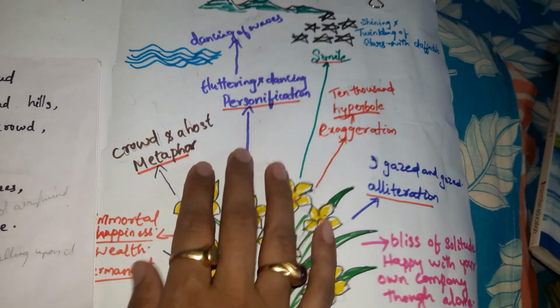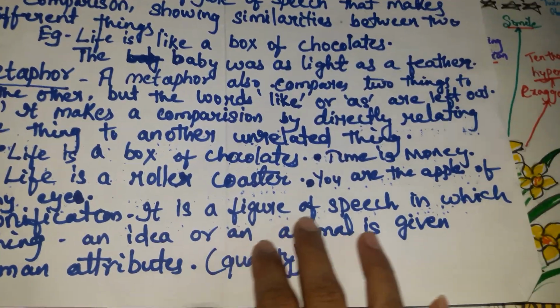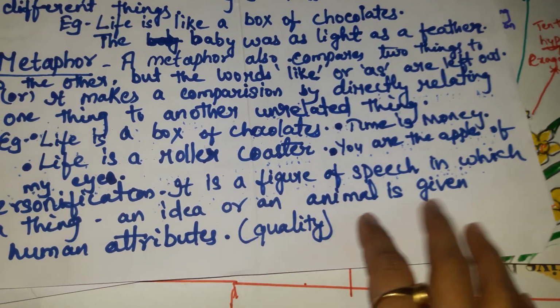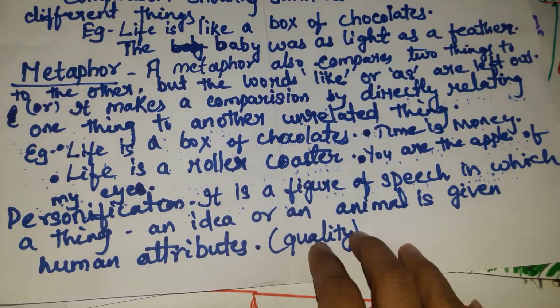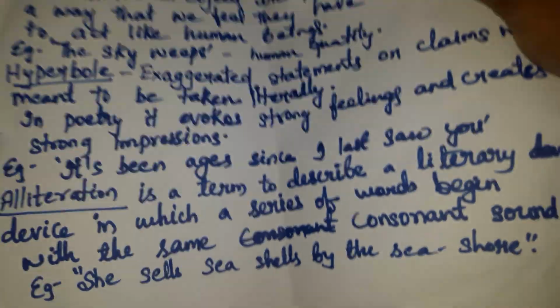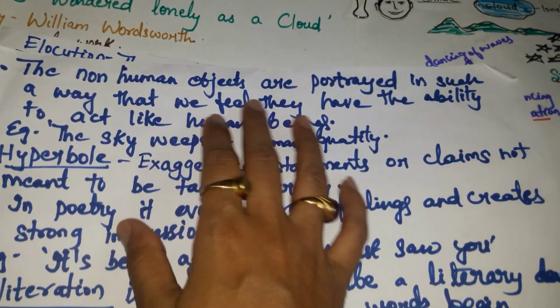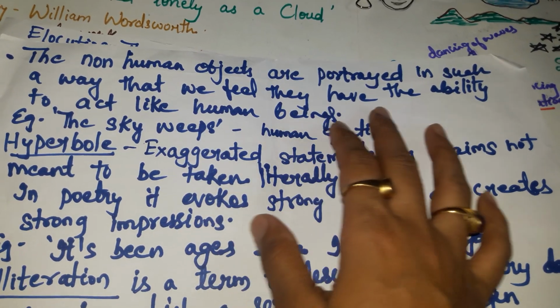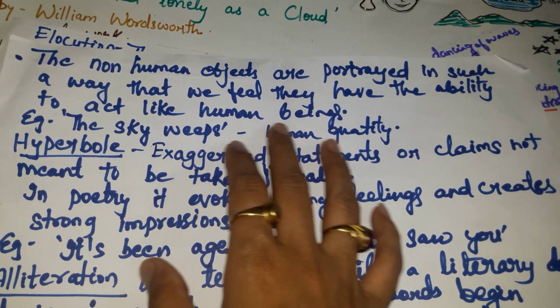Now, what is the definition of personification? Let me tell you. It is a figure of speech in which a thing, an idea, or an animal is given human attributes or qualities. The non-human objects are portrayed in such a way that we feel they have the ability to act like human beings.